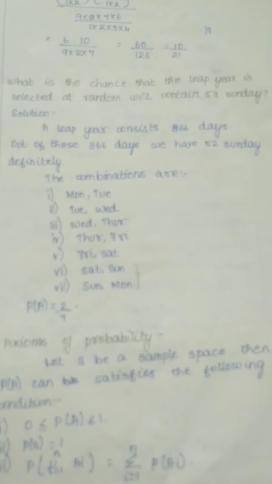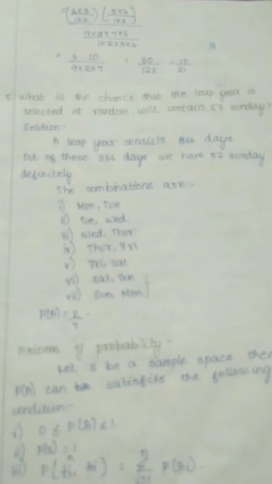Next we are going to see the fifth problem. The question is, what is the chance that a leap year selected at random will contain 53 Sundays? This is an important question. All of you know, in an ordinary year you will have totally 365 days. Likewise, in a leap year, you will get 366 days.